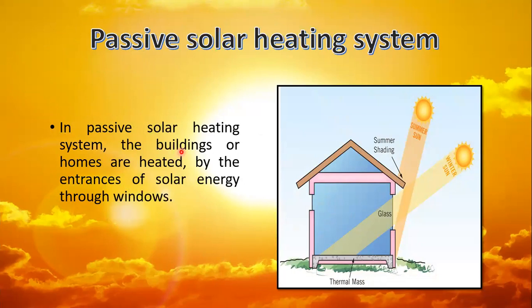In a passive solar heating system, the buildings or homes are heated by the entrance of solar energy through the window. In a passive solar heating system, we don't need any instrumentation for heating our homes or water. Simply, we use a window. With the help of the window, the sun enters into the homes. When the sunlight enters into the homes, then the temperature of the home or the water is raised. In this way, we can increase the temperature or warmth of our homes.